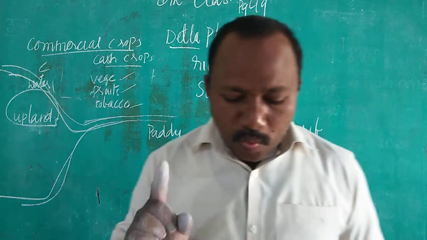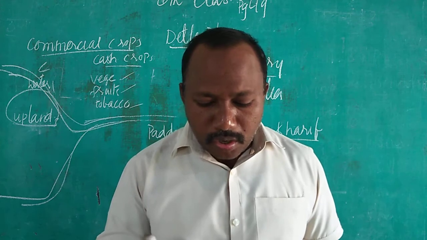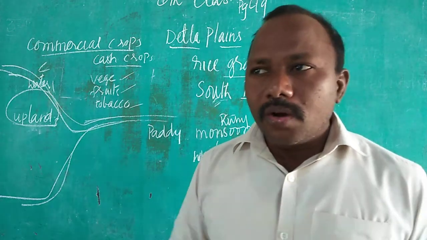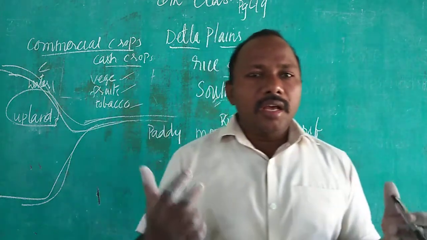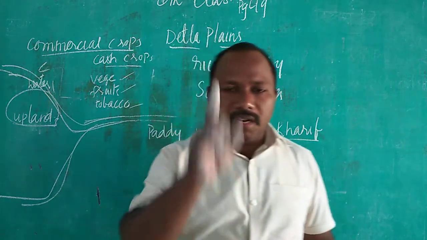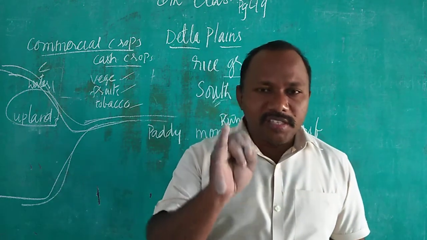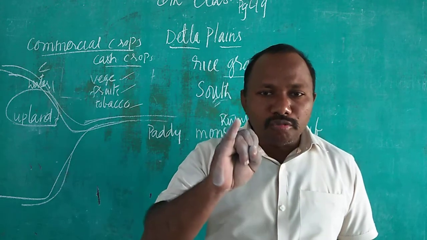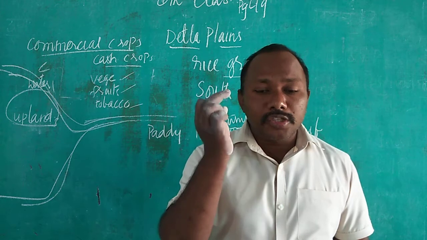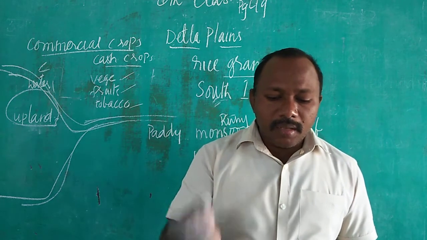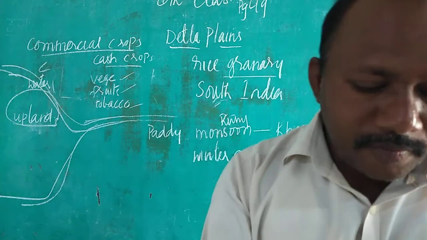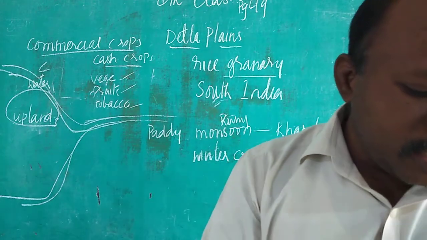Third question. Why is agriculture the main occupation in plain areas? Why is it main, children? Because in the plains the soil is plain, it is flat. That's number one. Number two, water facilities are abundant. More water facilities are there. Number three, climate is suitable. That's why the main occupation in plains is agriculture. Everything is suitable there, that's why they grow crops.